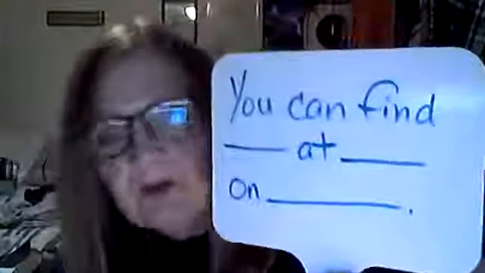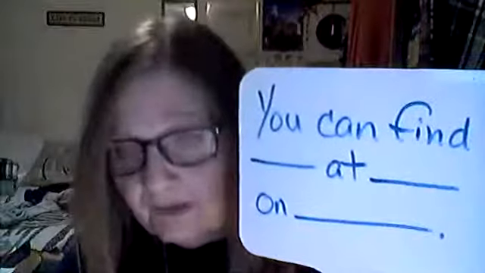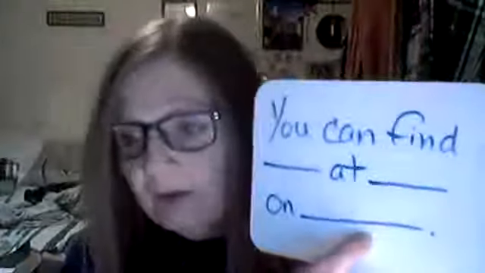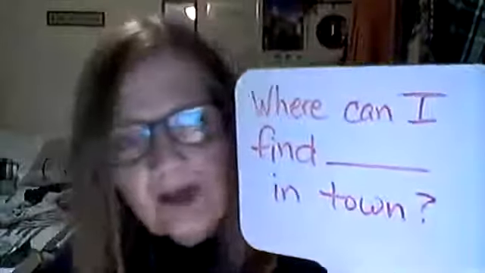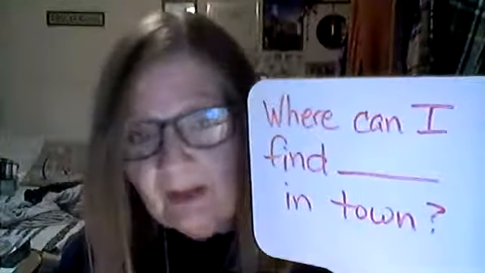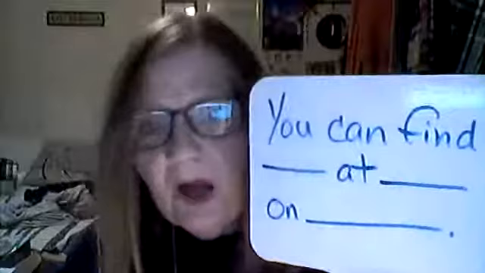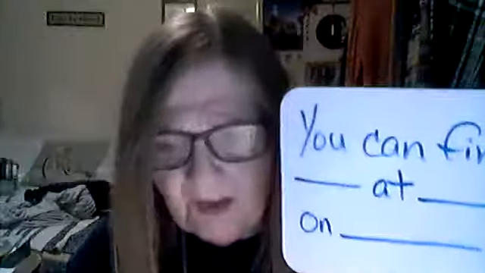And then the answer is you can find blank at this place on, and this is the place where the store or whatever is located. Okay, for example, where can I find chili peppers in town? You can find chili peppers at Winco on Yellowstone Avenue. Okay, so that's an idea of how you do this.